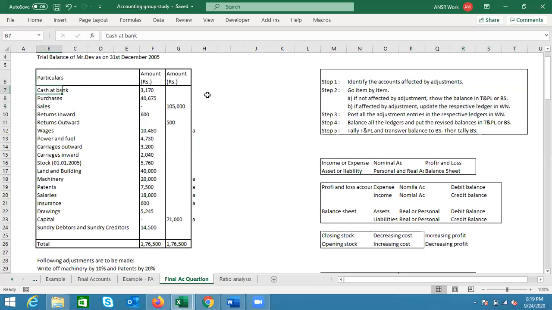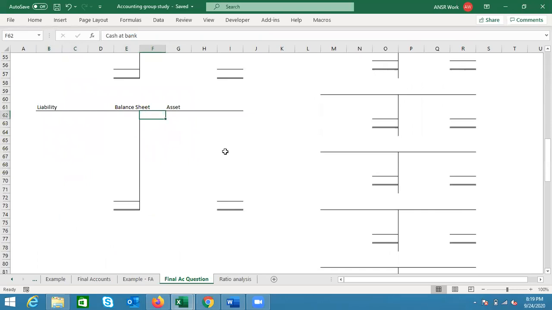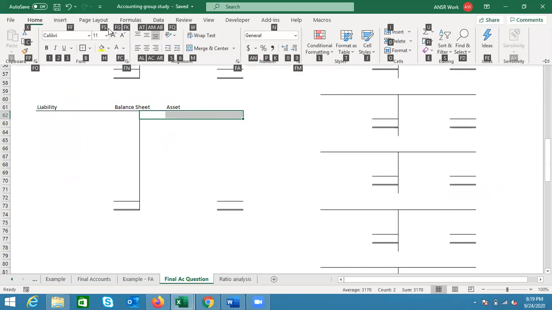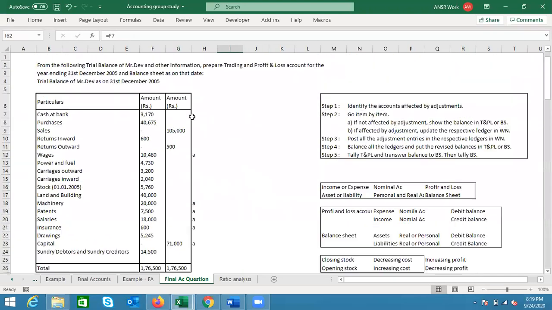One, cash at bank, adjustment is not there. What it says is, if adjustment is not there, show it in the balance sheet, trading and profit and loss account. Can somebody tell me where cash at bank goes? Trading and profit and loss account or balance sheet? Balance sheet. What's the balance sheet? Asset side or liability side? Asset side, perfect. If you can see, I've already done it. Cash at bank 3,170, and here you can see 3,170.